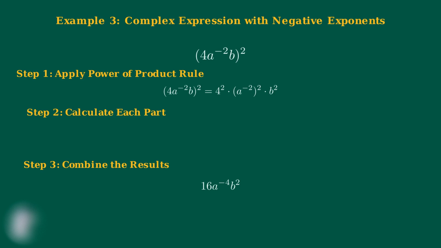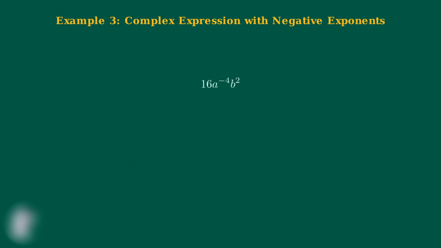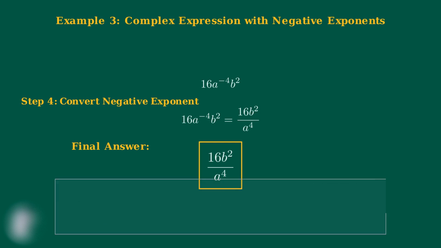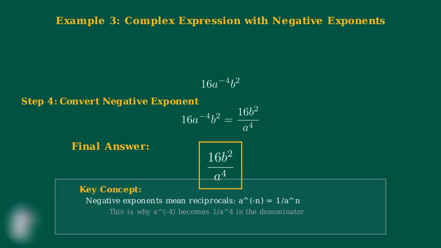But we're not done yet. We should simplify this negative exponent. Now comes the crucial step: converting the negative exponent to its proper form. Remember, a negative exponent means we take the reciprocal, so a to the negative 4 becomes 1 over a to the fourth power. So our final answer is 16b squared over a to the fourth power. This fraction form clearly shows how the negative exponent has been properly handled. Remember this key concept: negative exponents always mean we take the reciprocal.